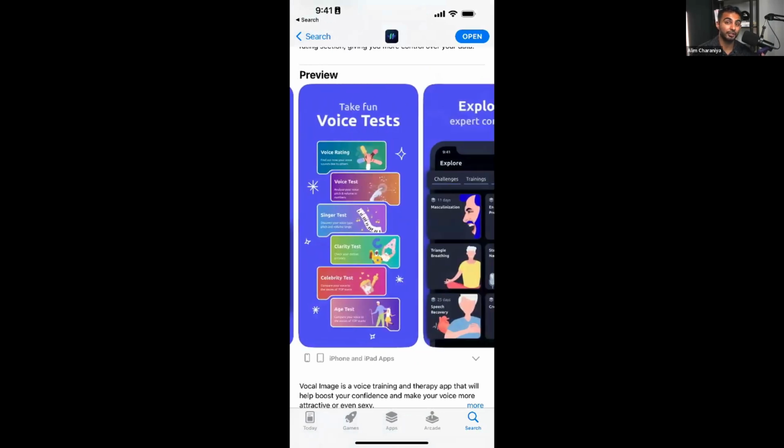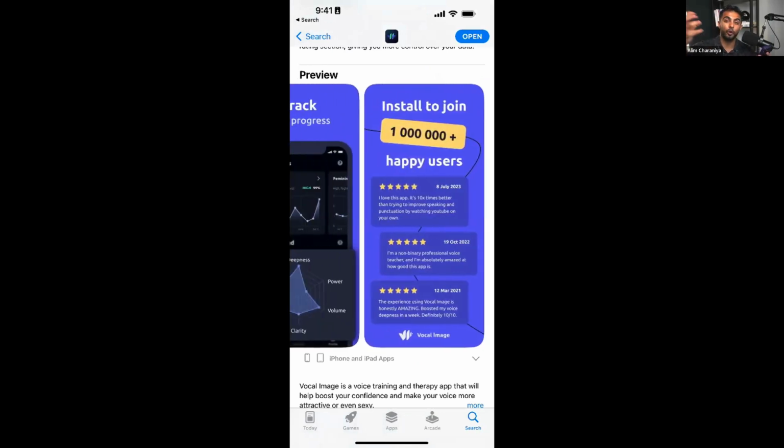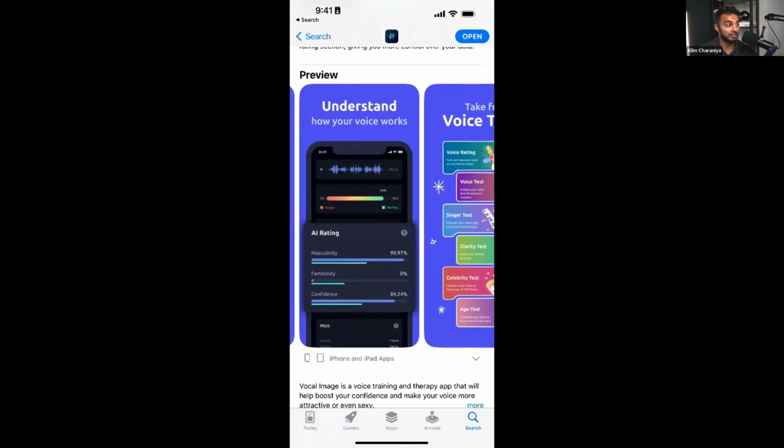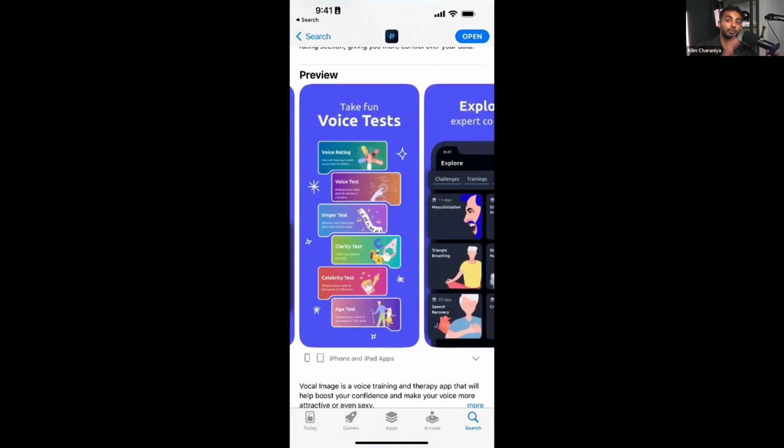I think there's a lot to learn and then potentially feature inspirations that we can take from this app and incorporate it into the space that we are building an app for. If they really wanted to, they could definitely compete and add like sales challenges here. But like I said, an app that's trying to be everything for everyone is actually nothing for no one. They are going all in on the voice market. So, singers, clarity, celebrities, those are probably markets that are way closer to that original voice space. So I'm not very concerned that they're going to try to compete in the sales space.